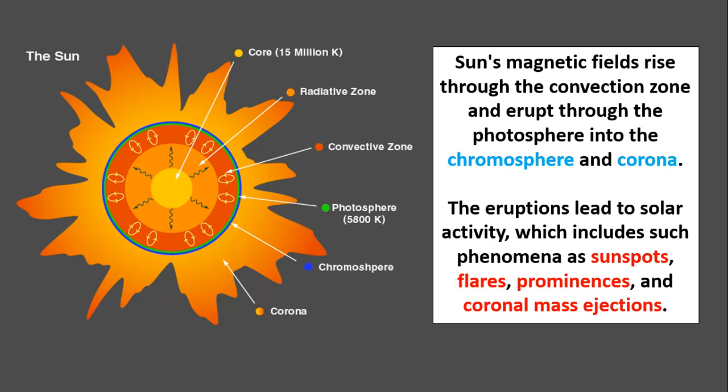The sun's magnetic field rises through the convective zone and erupts through the photosphere into the chromosphere and the corona. The magnetic field rises because there are charged particles inside the sun. All of it is plasma, which consists of a number of ions.